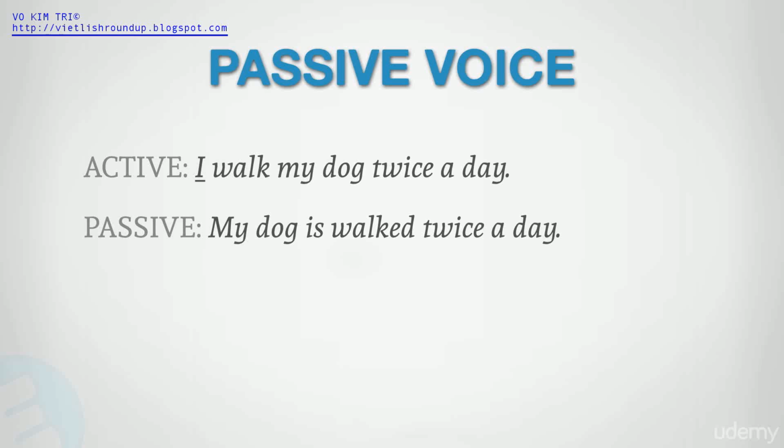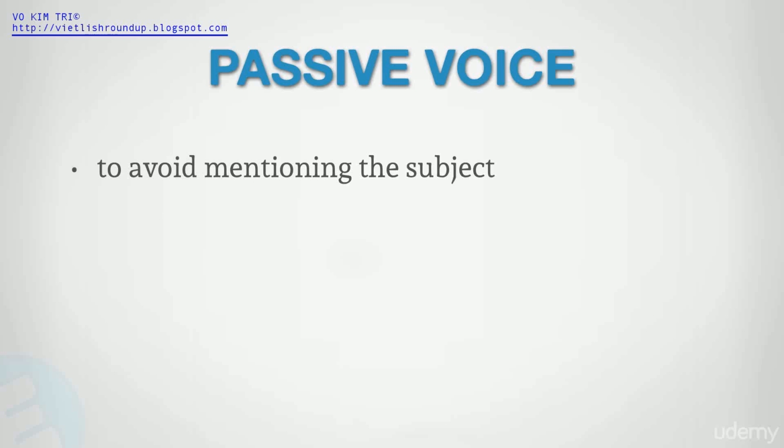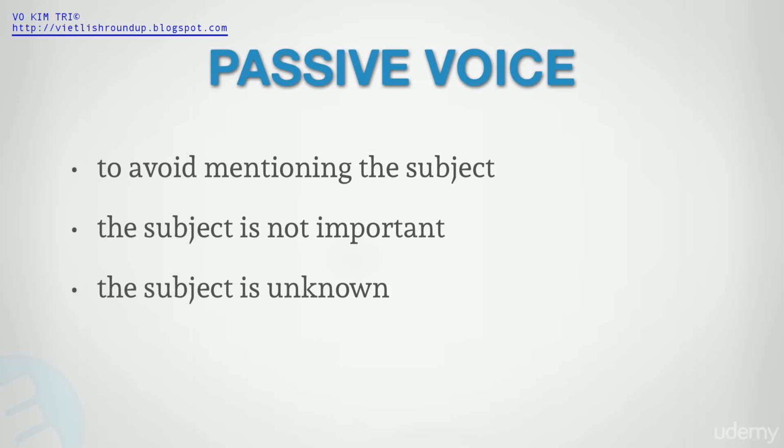But if we wanted to keep the original subject, we could say, my dog is walked twice a day by me. In a passive sentence, I, me, is no longer the subject, but what's called an agent, the doer of the action. However, one of the main reasons for using passive voice is to avoid mentioning the active voice subject. So if the subject is not important, is unknown, or we just don't want to say who it is, then the passive voice is the right choice.